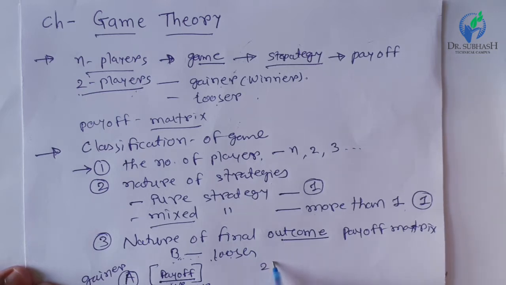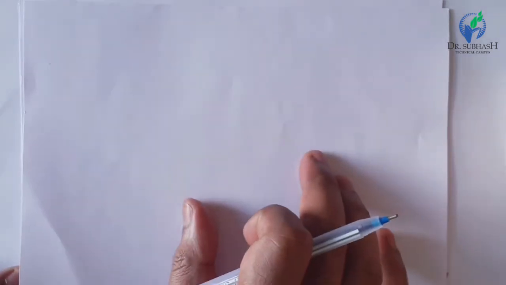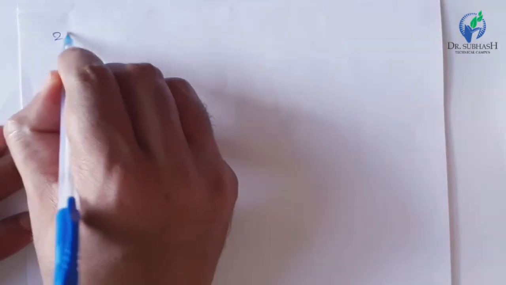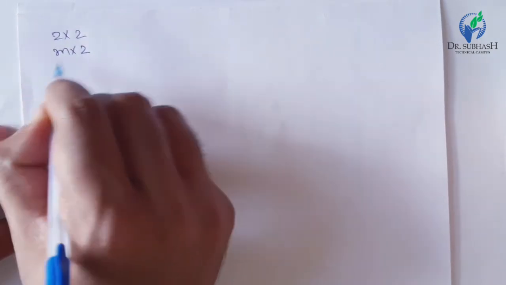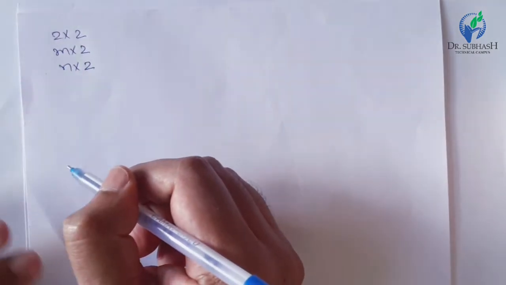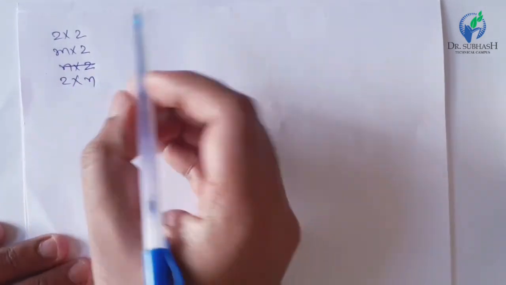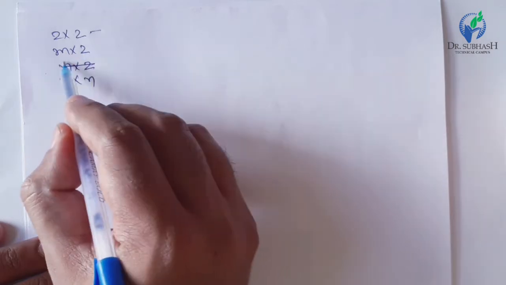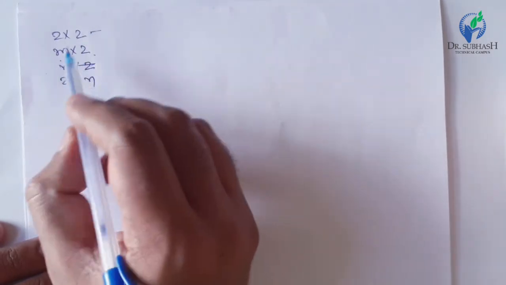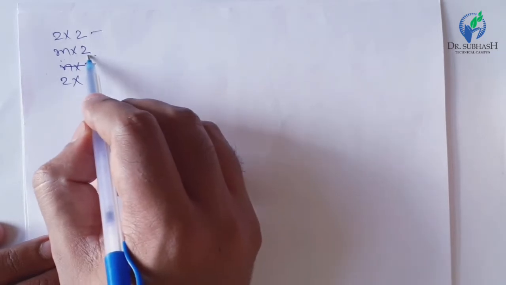The payoff matrix may be 2 by 2 if two players play with two strategies, or m by n if player A plays with m strategies and player B plays with n strategies. So in this chapter we will study different types of games like the 2 by 2 game, m by 2 game, and 2 by n game. In an m by 2 game there are m strategies for player A and only 2 strategies for player B.